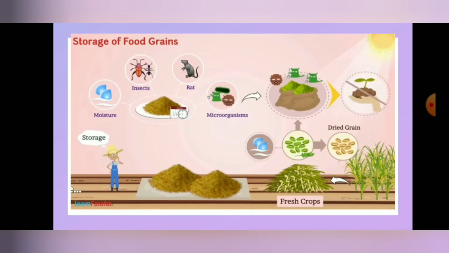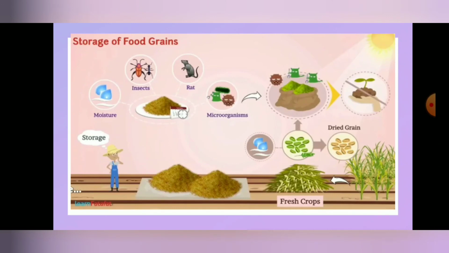How is the food storage done? Why do we have to store the food? The first step is we have to avoid the moisture. That means we have to dry the seeds very well. If the moisture is there, the seeds will not germinate. They become spoiled by bacteria or fungi. That's why the first and foremost step in the storage of food grains is to dry the seeds very well to protect them from the moisture, bacteria and microorganisms.